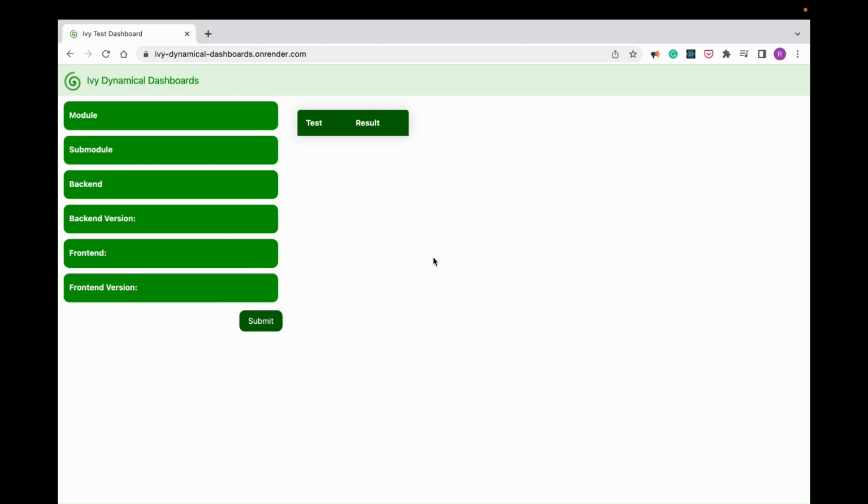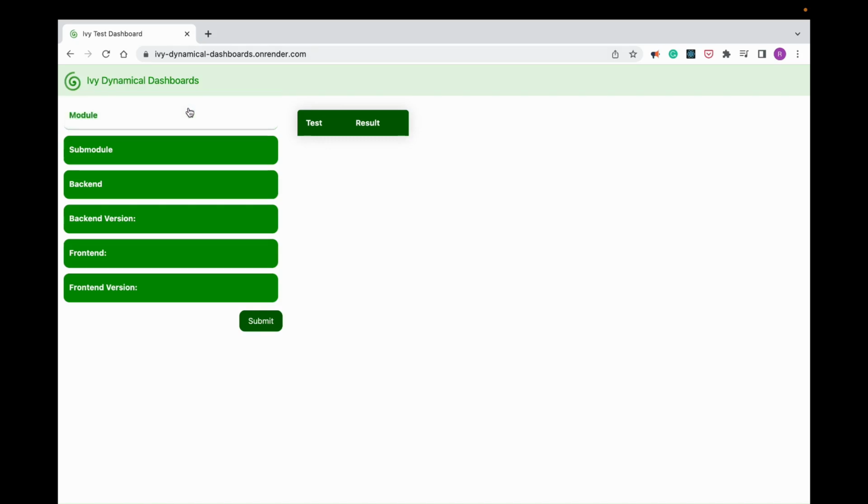This is the dynamic dashboards application. It allows you to view the latest test results for any of the tests based on the filtering parameters that you give. The way it works is that whenever a test is triggered, it updates its result, pass or fail, in a MongoDB database, and this application fetches the result from the MongoDB database in real time. So let's see how we use it.